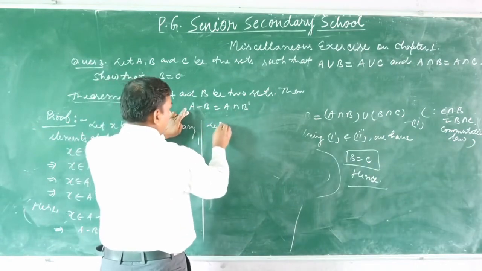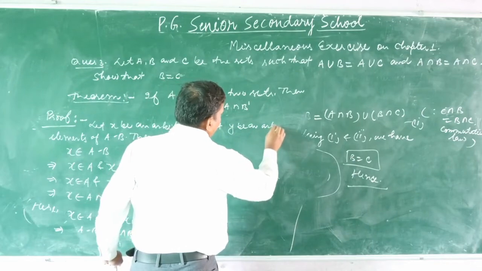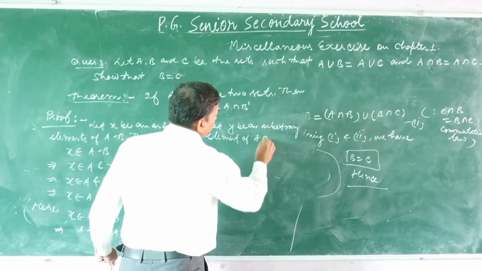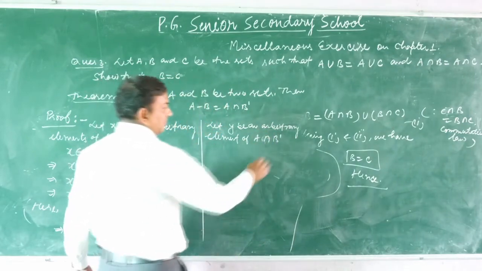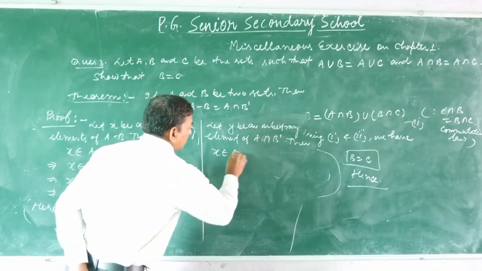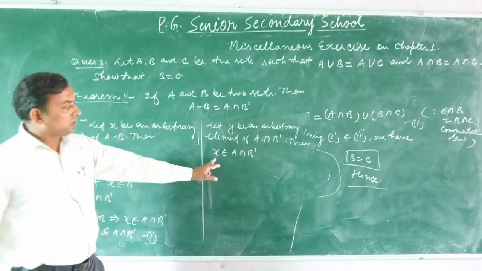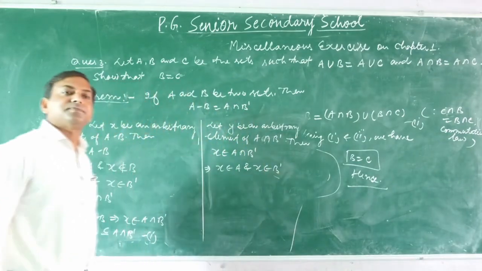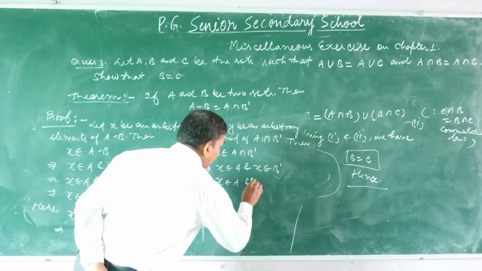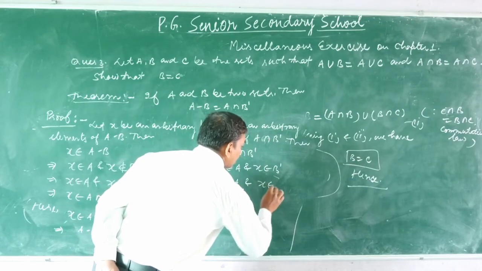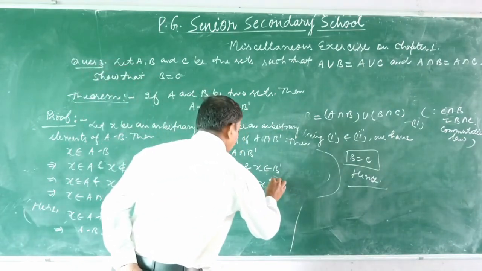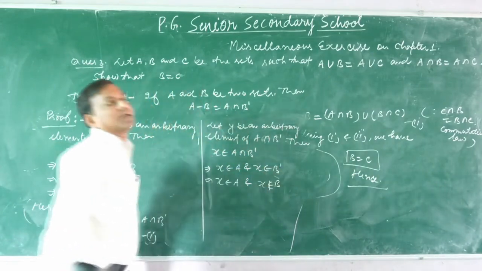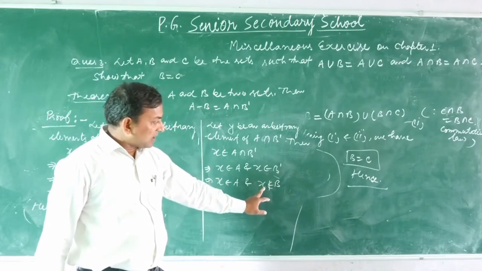For this, let X be an arbitrary element of A intersection complement of B. Then we write X belongs to A intersection complement of B. If X belongs to A intersection complement of B, this means X belongs to A and X belongs to complement of B. So this implies X belongs to A, and if X belongs to complement of B, this implies X does not belong to set B.